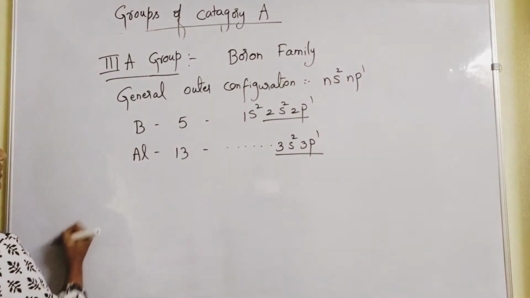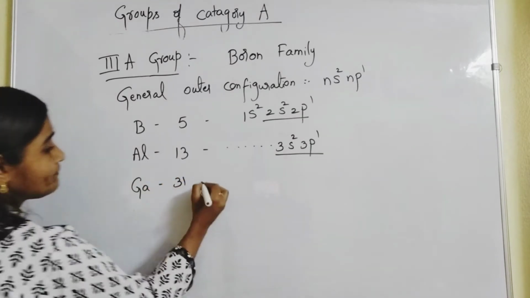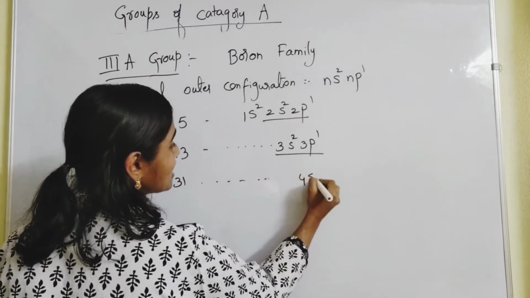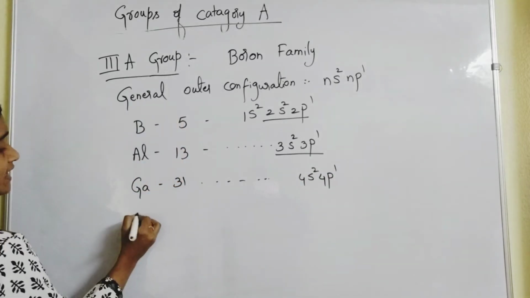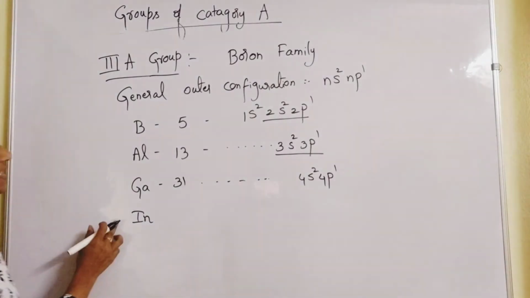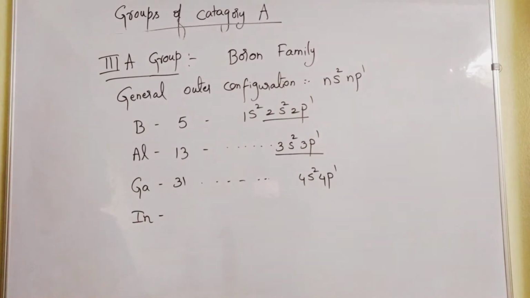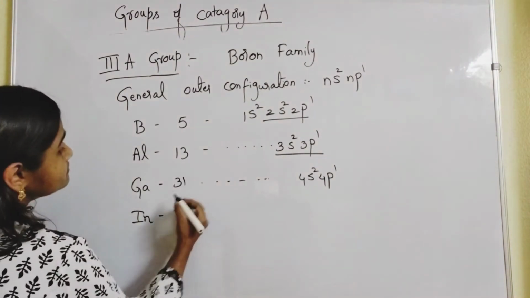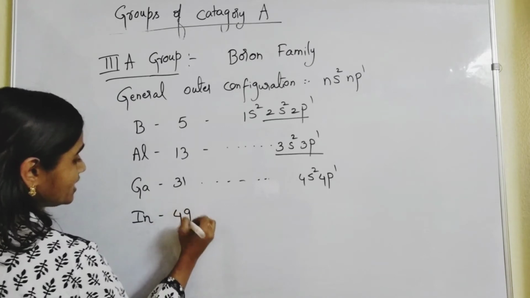Aluminium. Gallium 31. You will find the last orbit configuration to be 4s2 4p1. And then indium, IN, indium. What is the atomic number? 49, I think. 49.